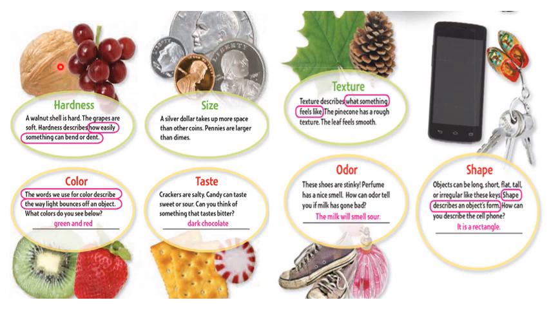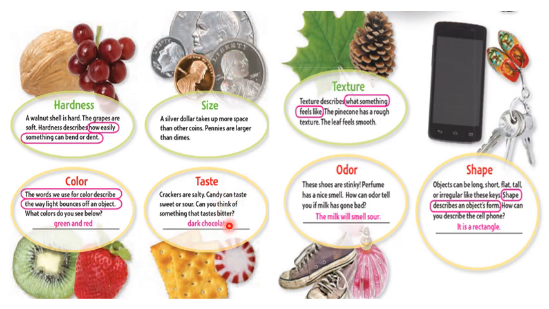Look here, there are some physical properties of matter. Like what? Like hardness. The nut here is hard, while the grape is soft. Color. Kiwi is green in color, while the strawberry is red in color. Size. There are some kinds in different sizes.